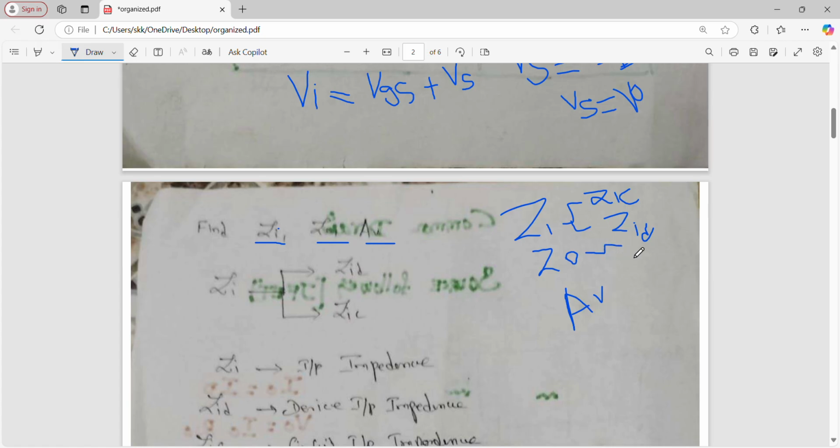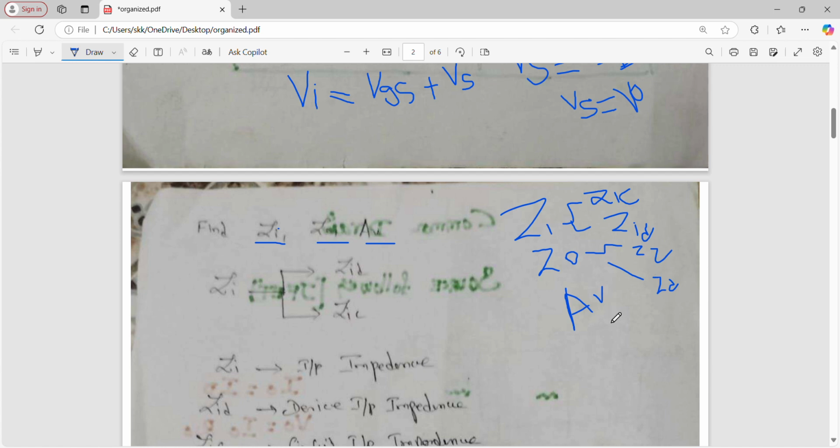Here also in the same way, output is classified into two types. One is output impedance with the circuit, and another is output impedance with the device. That's all. So first we find out three parameters: input impedance, output impedance, voltage gain. The input impedance is classified as input impedance for circuit and input impedance for device.